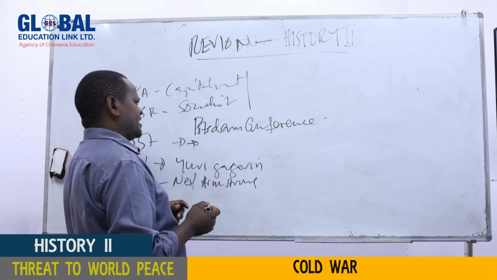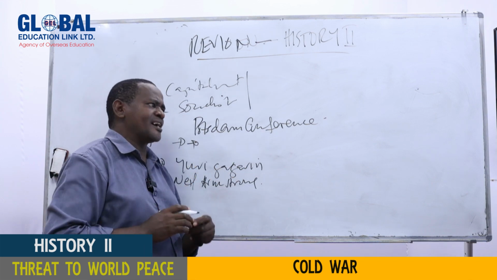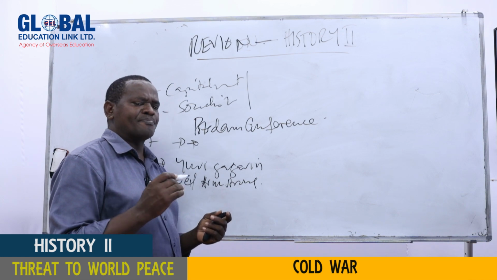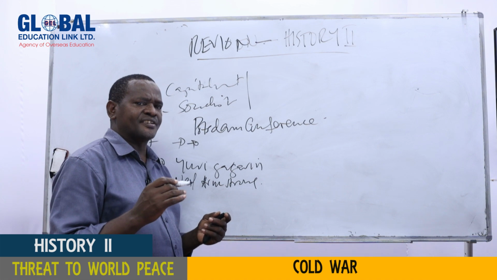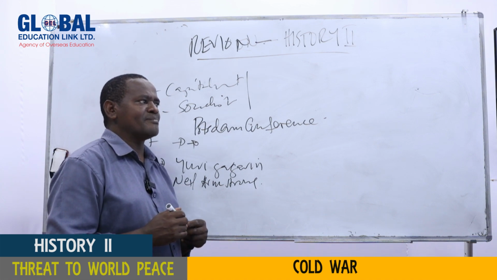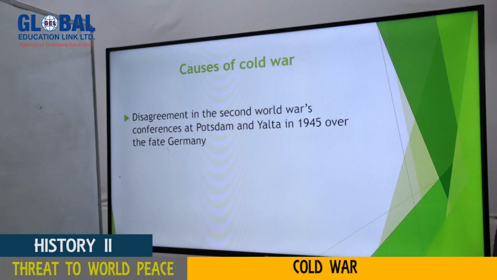What had they disagreed? In fact, these countries were allied. And during the conference, as I said earlier, there was the President of the United States, Harry Truman. There was the President of USSR, Joseph Stalin. And also, there was the Prime Minister of Britain, Clement Attlee, who in fact came to replace Winston Churchill after being defeated in the election.